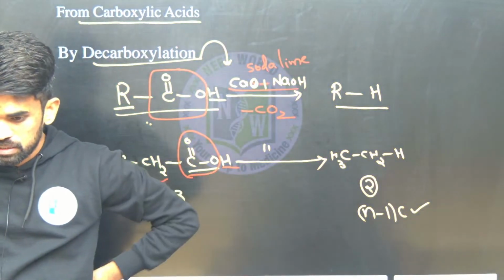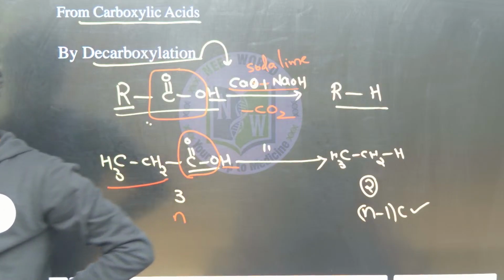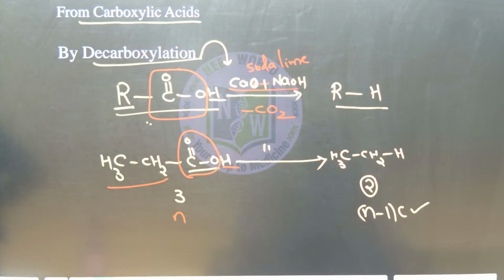Now what is one more important factor to be observed here? If the starting material contains 3 carbons, our product contains only 2 carbons, because one carbon is removed as CO2 gas. So if our starting material contains n carbons, the product will contain n minus 1 carbons. Remember this. One carbon is less on the product side compared to the reactant side in decarboxylation reactions.